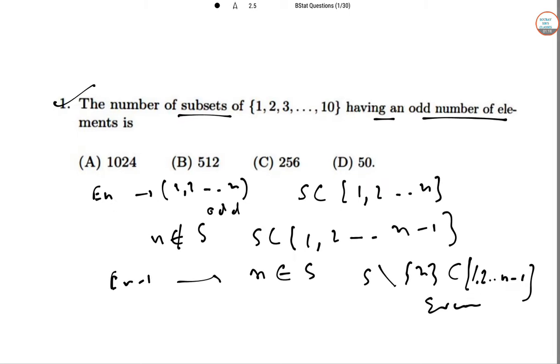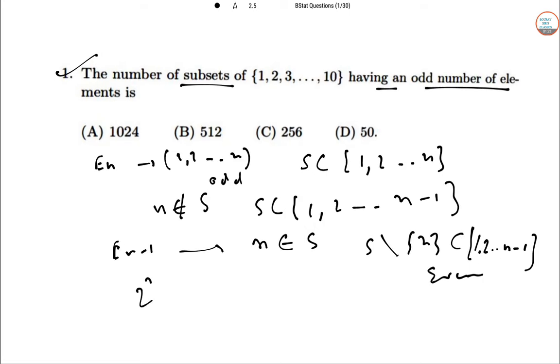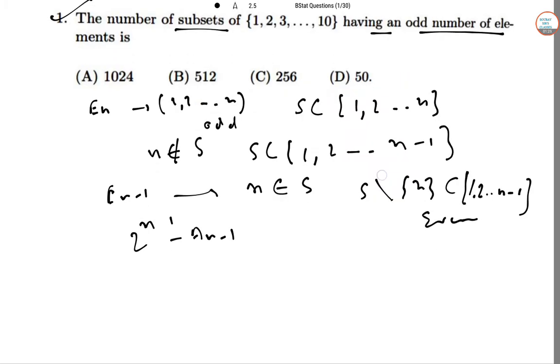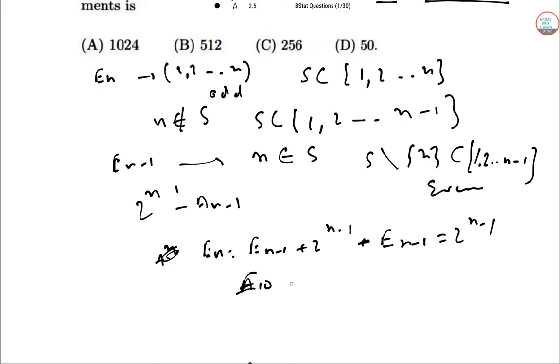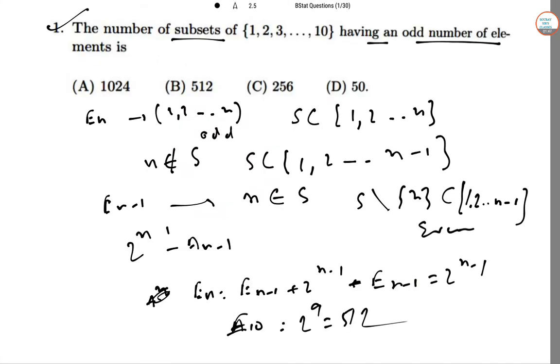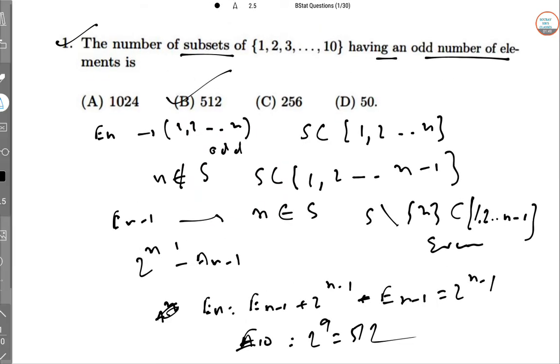So there are 2 to the power n minus 1 minus E_(n-1) of these kind of subsets. The final formula we can write: E_n equals E_(n-1) plus 2 to the power n minus 1 minus E_(n-1), which is nothing but 2 to the power n minus 1. So E_10, as they have given, is 512. So the answer is B.